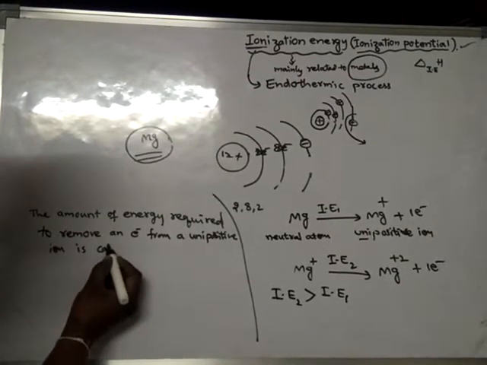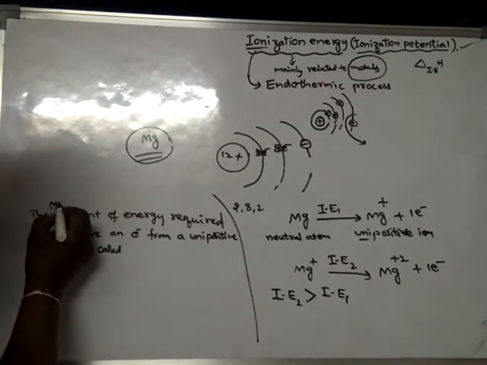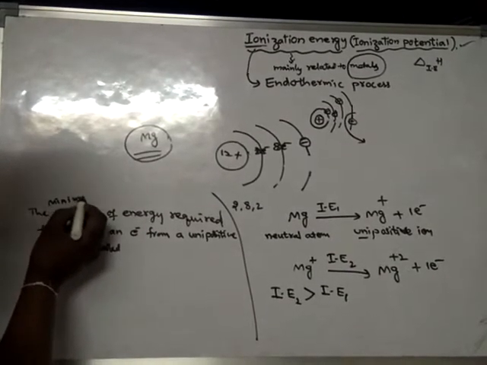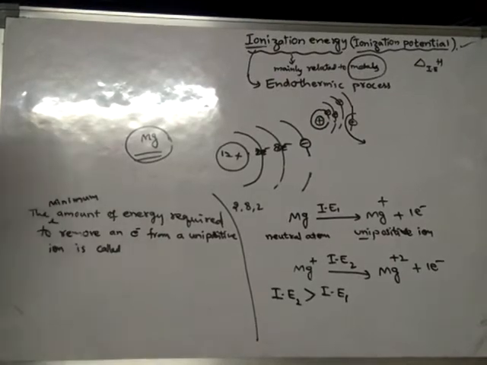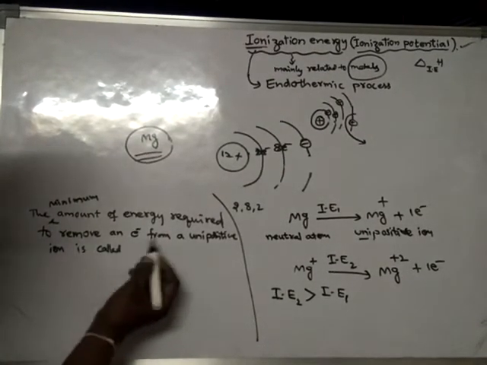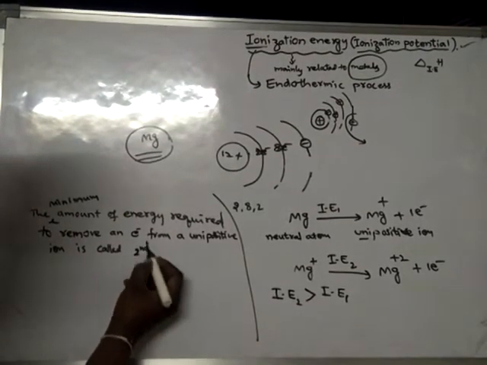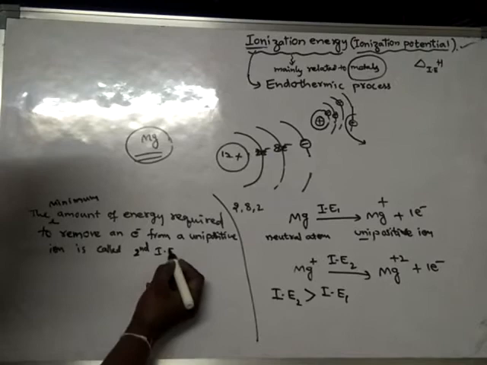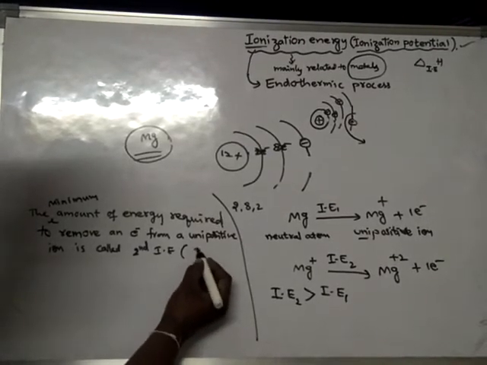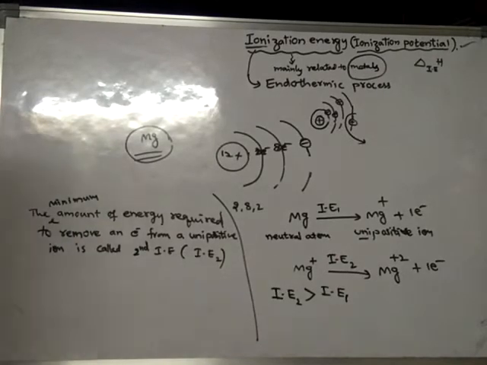The minimum amount of energy required to remove an electron from a unipositive ion is called second ionization energy, or IE2.